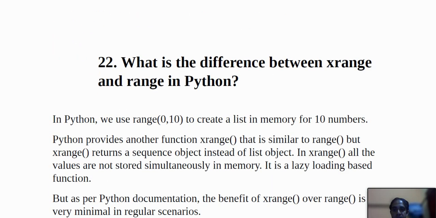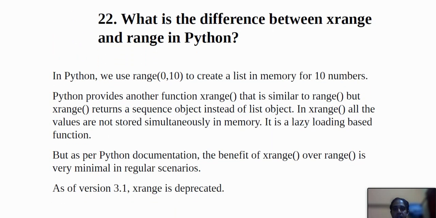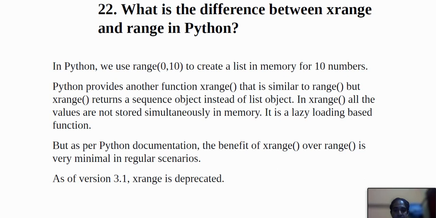And the next question is, what is the difference between xrange and range in Python? In Python we use range(0, 10) to create a list in memory of 10 numbers. Python provides another function, xrange(), that is similar to range, but xrange returns a sequence object instead of a list object, and in xrange all the values are not stored simultaneously in memory, and it is a lazy loading based function. But as per the Python documentation, the benefit of xrange over range is very minimal, and as of version 3.1 xrange is deprecated.